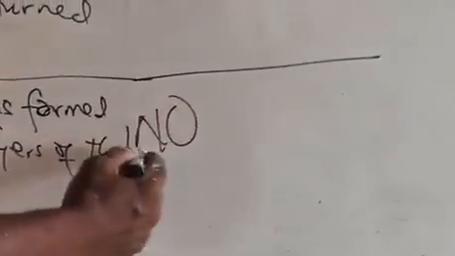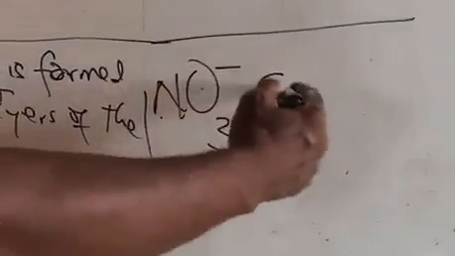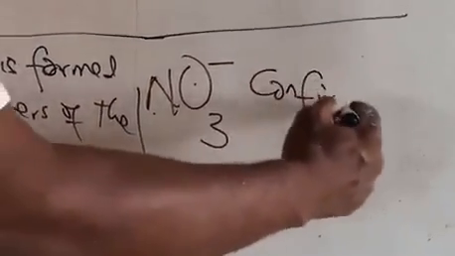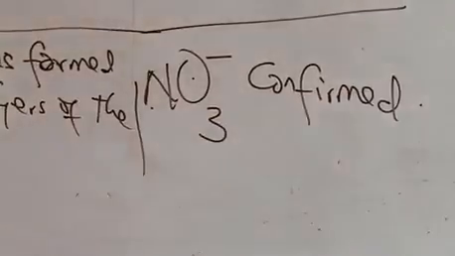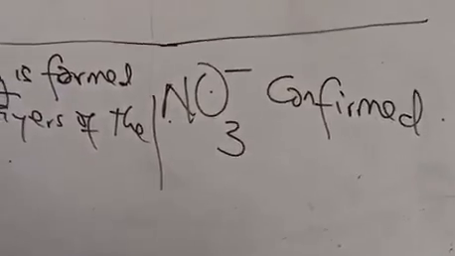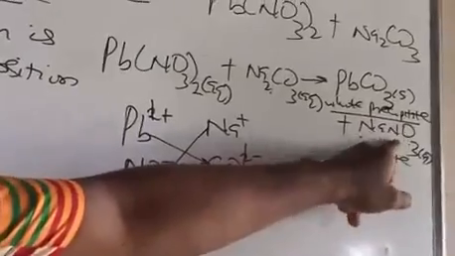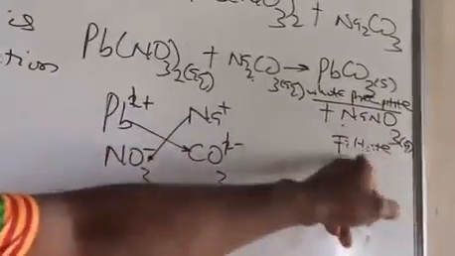You write NO3⁻ confirmed. NO3 ion confirmed. So that is it. This brown ring confirms NO3. Remember the filtrate is sodium nitrate. So we are testing for the anion, which is NO3 in the filtrate.